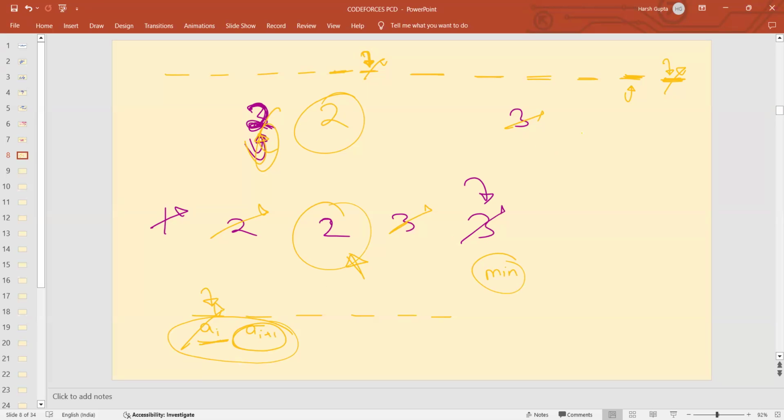Right? If the maximum is present at the first position, that is 3, and the next element is 2, Piggy will select the minimum of these two, which is 2. So he will keep 2 and delete 3. So the maximum will be deleted, right? Got it. Great. So let's jump on to the third question.